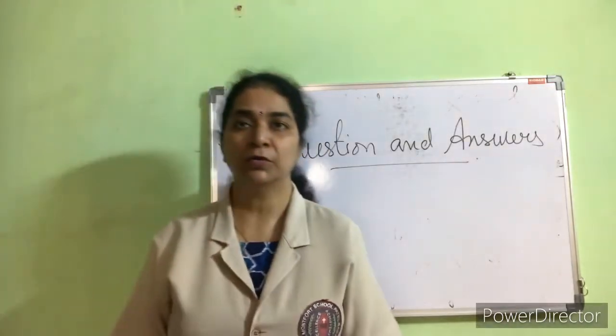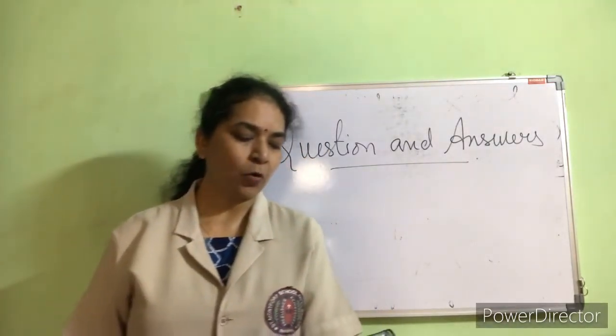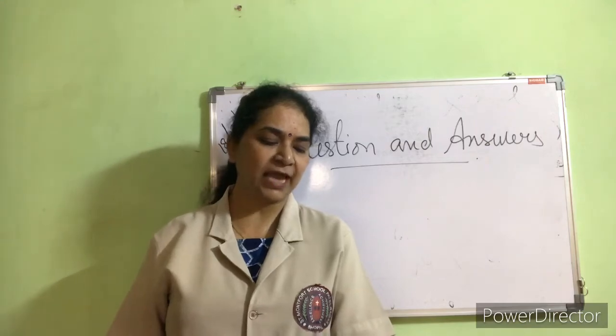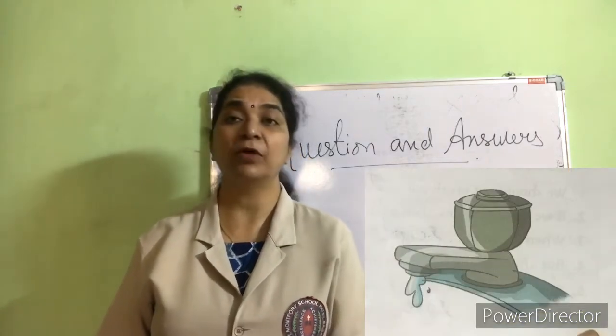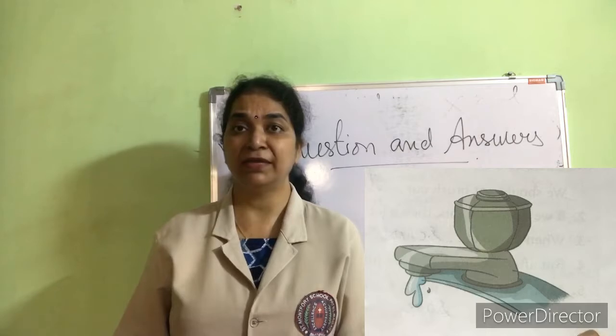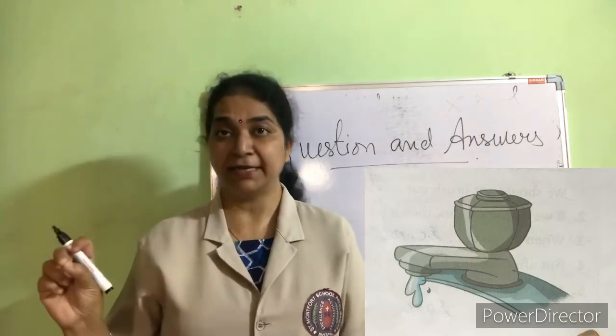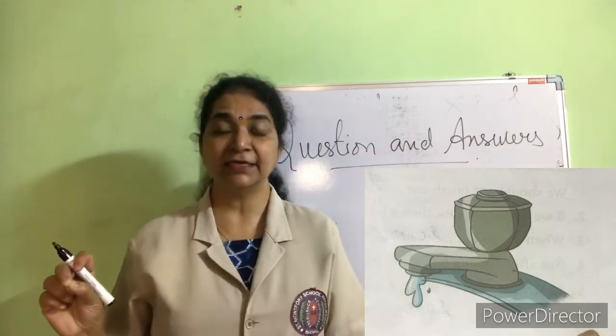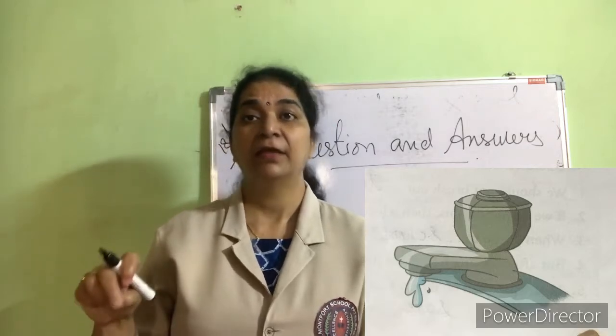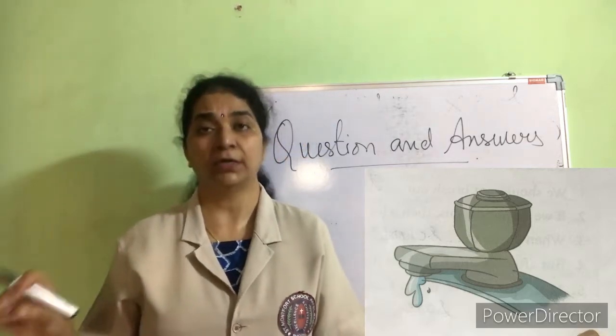Last part is your question and answers. What happens if there is a leaky tap? If there is a leaky tap, what will happen? 4 answers you will get. You have to choose the correct answer. The correct answer is, if there is a leaky tap, there is wastage of water.